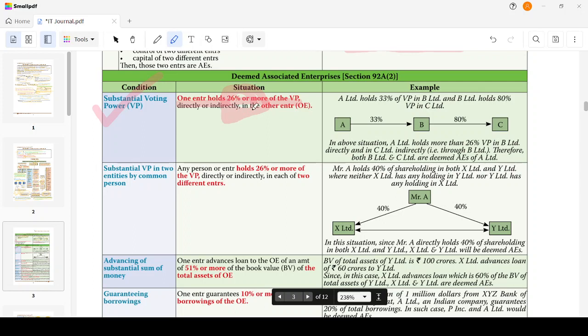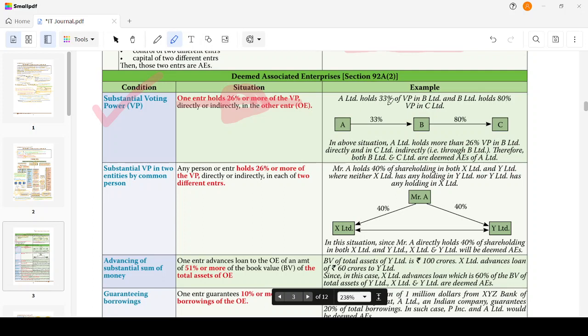For an ordinary resolution, we need 51%, right? And for a special resolution, it is 75%. So I can't pass a special resolution without this party's support. If he rejects, the special resolution will not be passed, right? I will have only 74% because he has 26%. He has to support the special resolution. That's why he has substantial voting power. In cases where his approval is so necessary, it is substantial voting power.